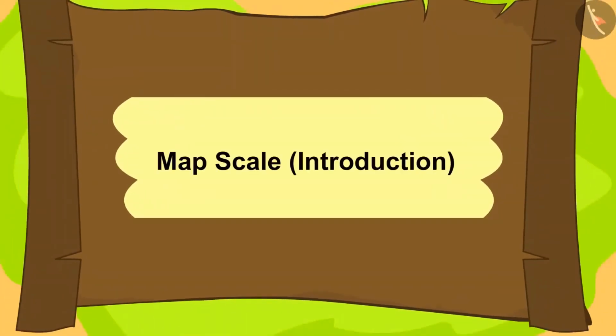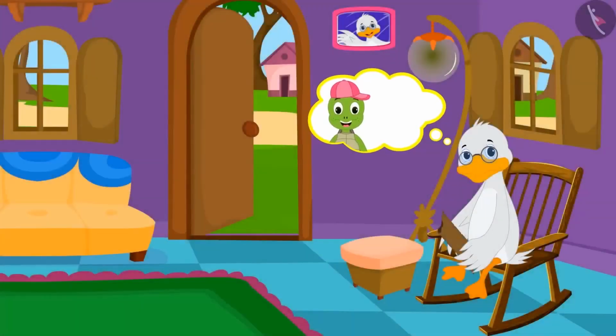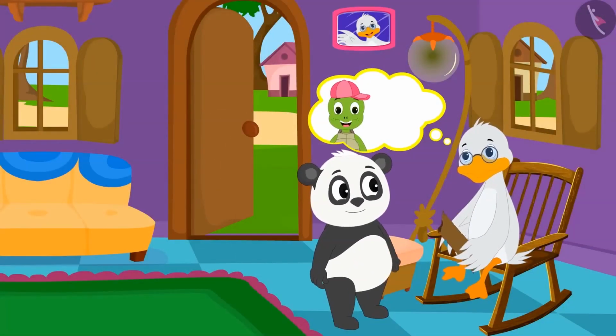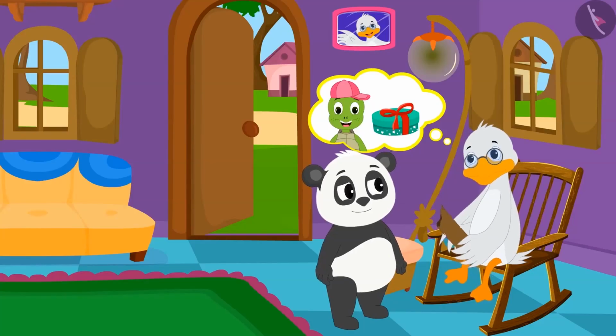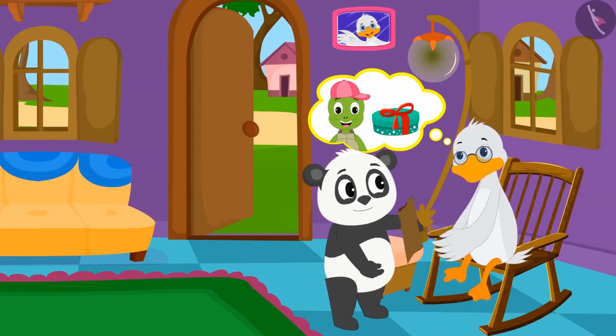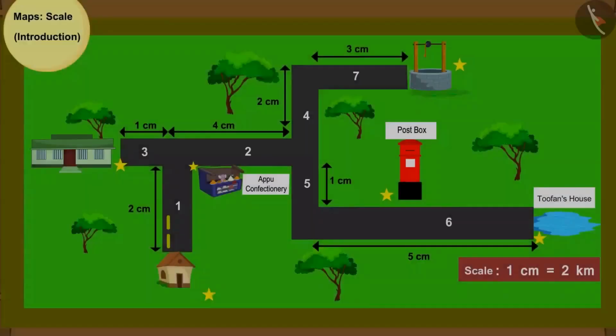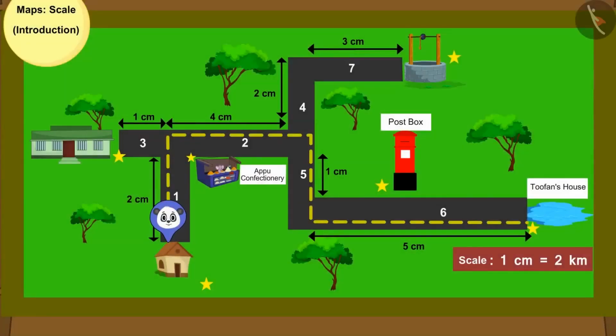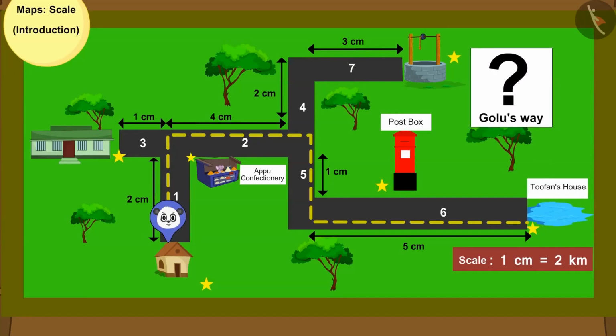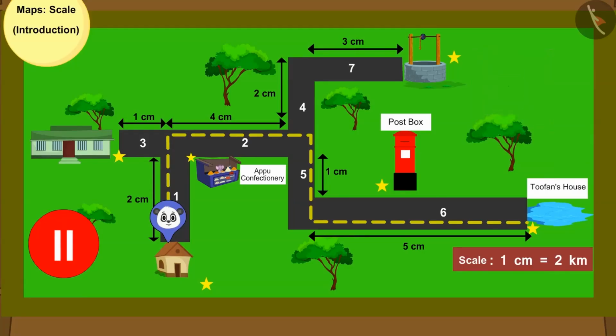Children, in this lesson, we will learn about the scales on maps. For Tufan Tortoise's birthday, Babble Duck Uncle sent some sweets with Golu Panda. Uncle gave Golu a map from his house to Tufan Tortoise's house, which was marked with a dotted line. Can you tell through which places will Golu pass on the way? If you want, you can find the answer to this question by pausing the video.